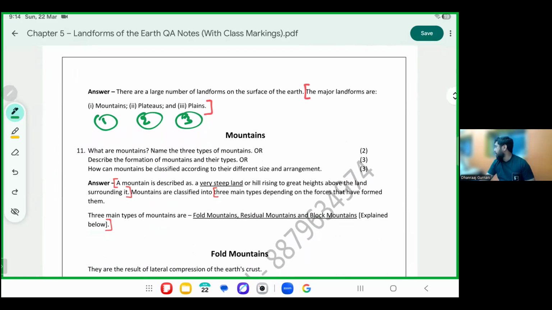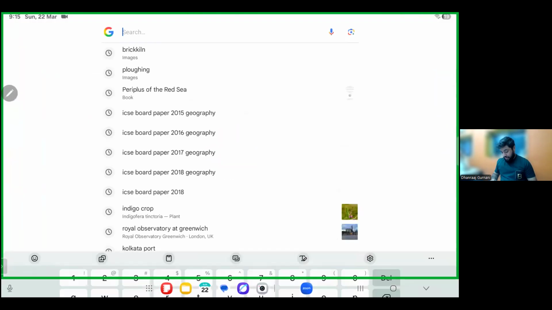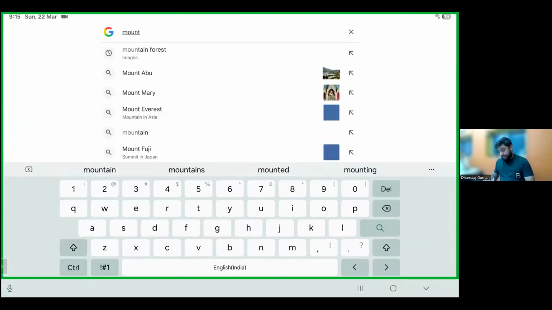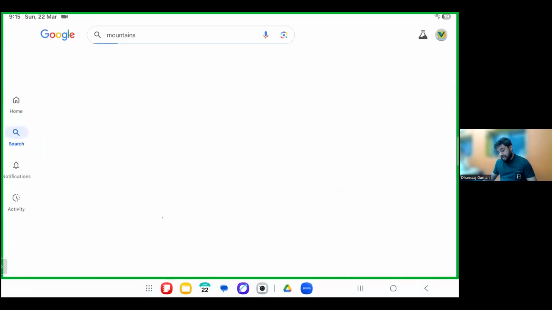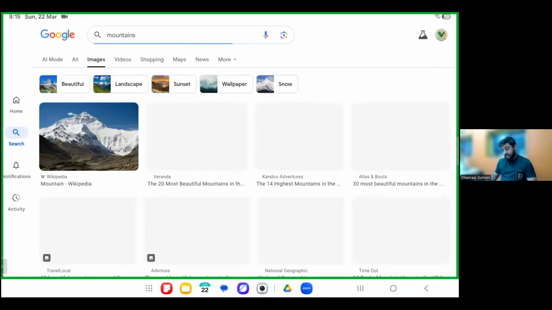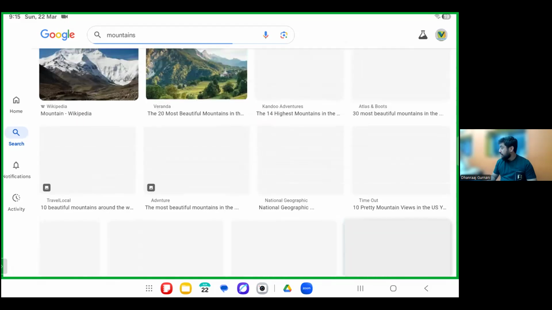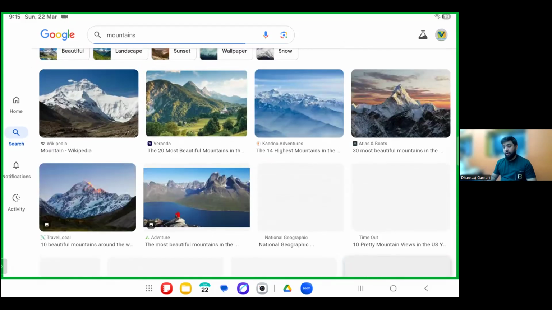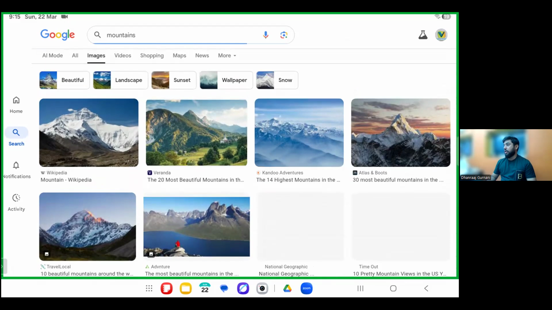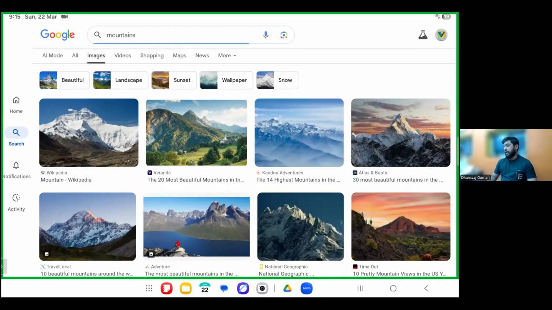Kabir said, "Sir, teach me about mountains." So we are going to learn about mountains. A simple diagram. This is how a mountain looks. Mountains are far more than what we see. We are not going to just learn about mountains. We are going to learn about the various formations of mountains, how these mountains are formed also. How did they become so tall? How did they become so tall like Kabir?